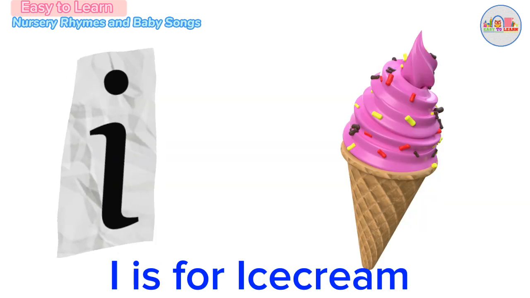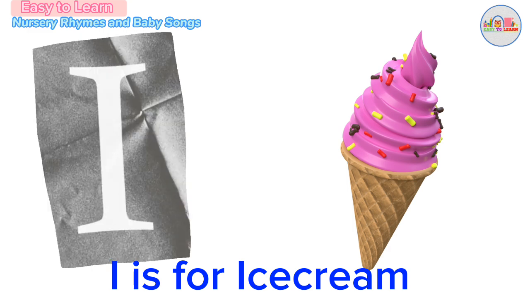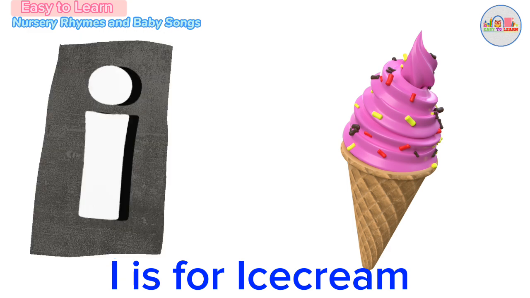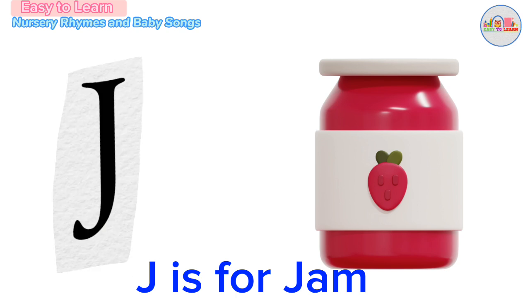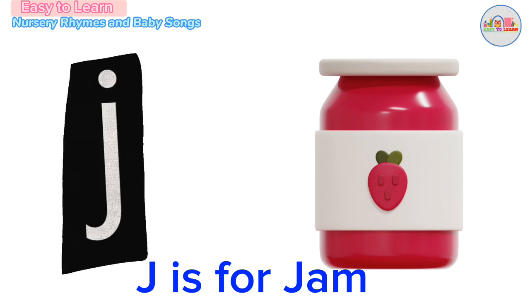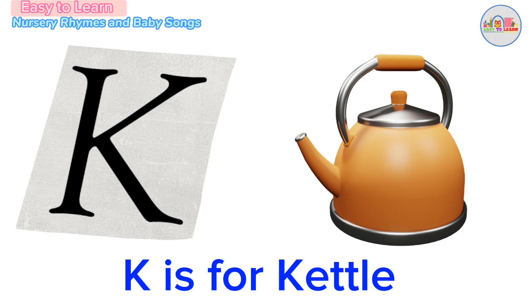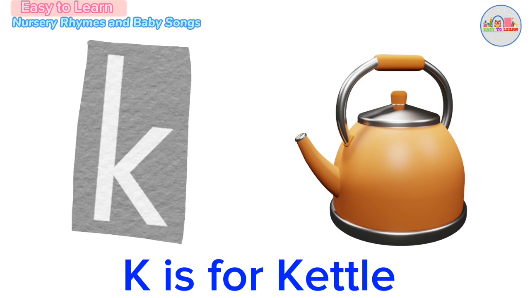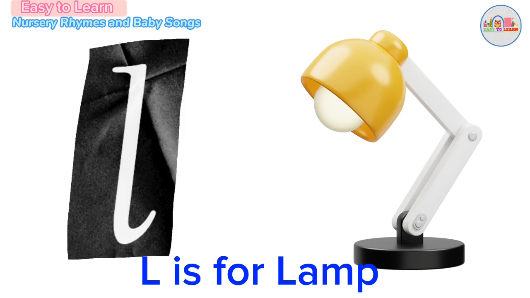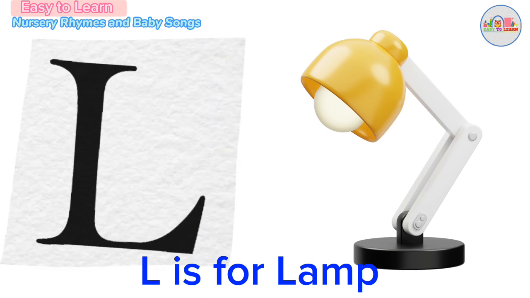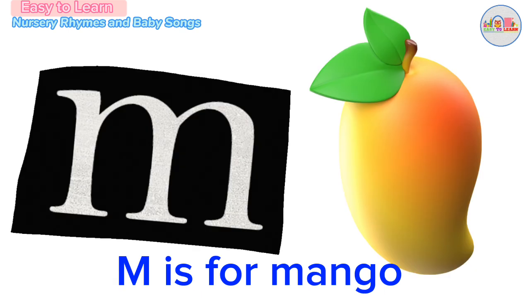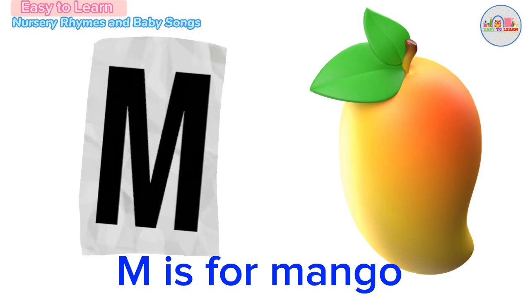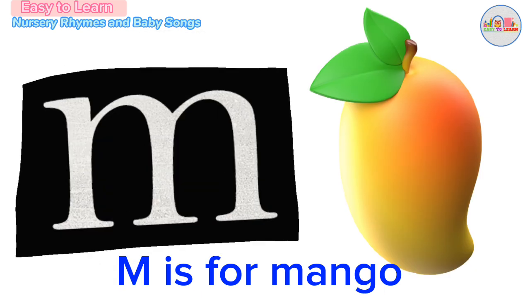I is for ice cream. J is for jam. K is for kettle. L is for lamp. M is for mango.